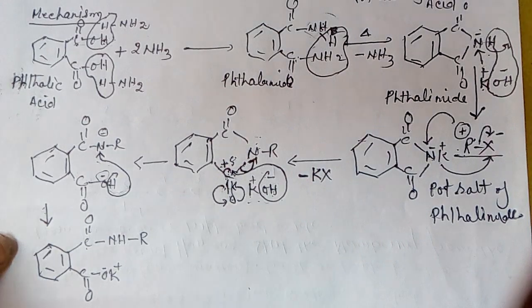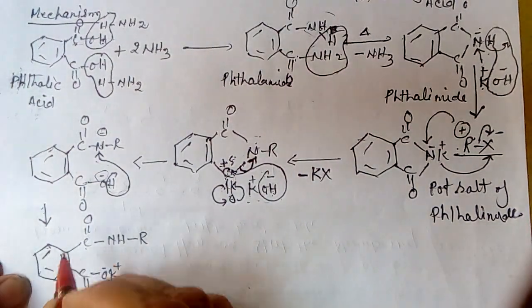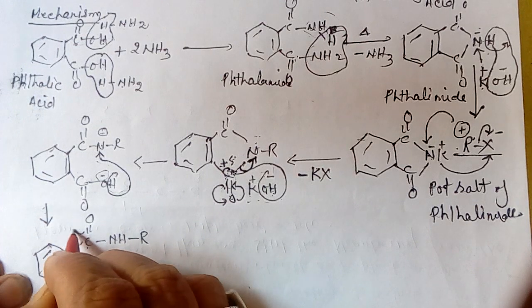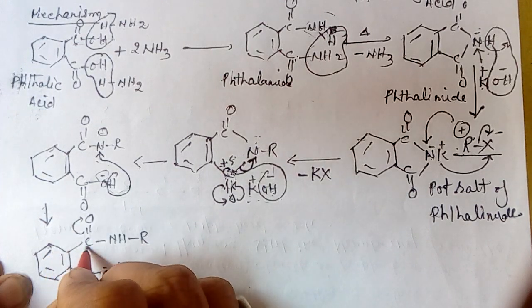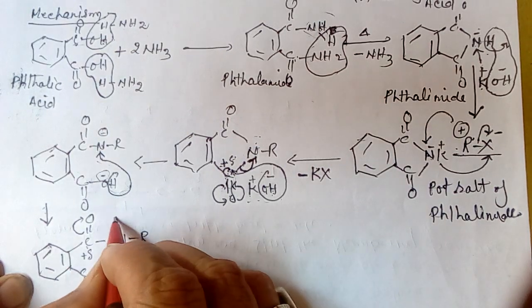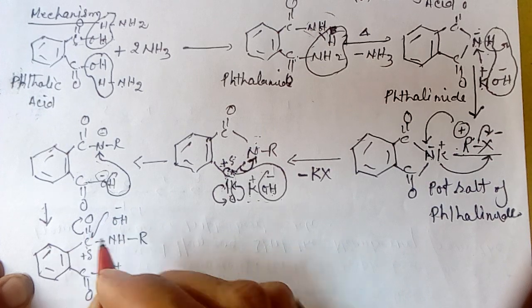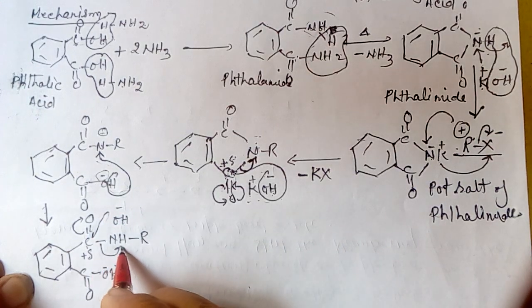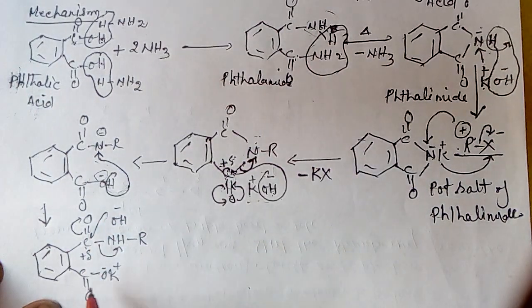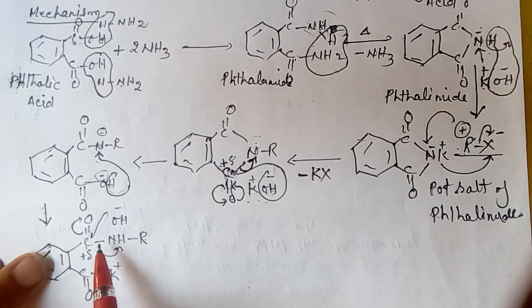Now we look here, oxygen is more electronegative than carbon, and this carbon gets a positive charge. So one OH group from the KOH comes and attacks this carbon, and this bond is released from here because nitrogen is more electronegative than carbon.